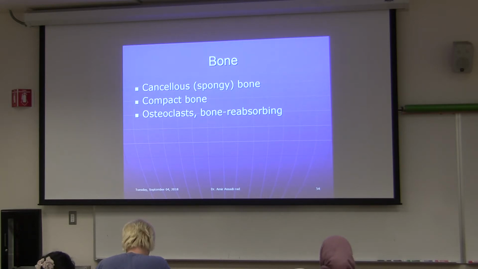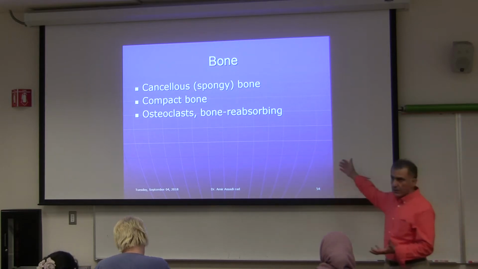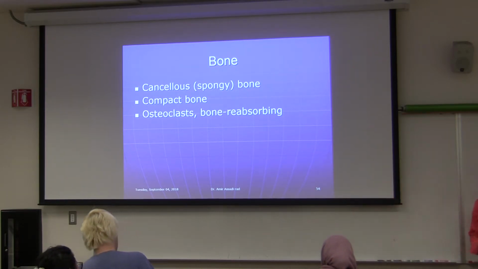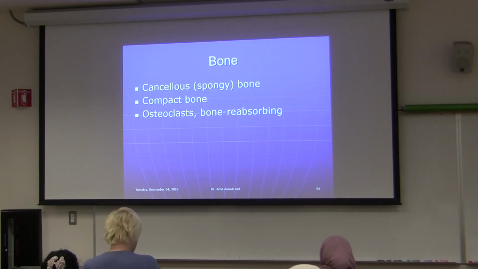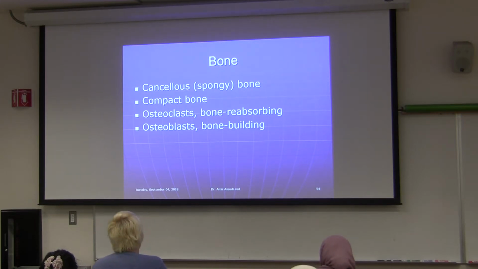So after age 25, different textbooks say different things, but I say 25. After age 25, you stop growing. You don't grow anymore, okay? But up to age 25, some textbooks say 18, 19, so anyhow. But still, until the day you die, your bone undergoes remodeling. And that's what I'm going to talk about next. Your bone undergoes remodeling. The cell that is involved in bone remodeling is osteoblast. The other cell that is responsible for bone remodeling is osteoclast.